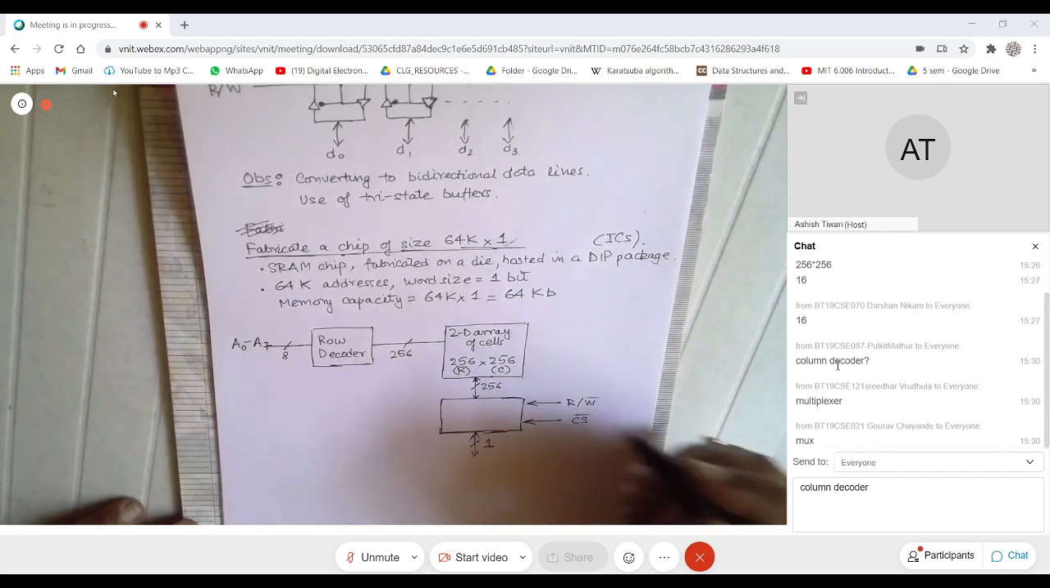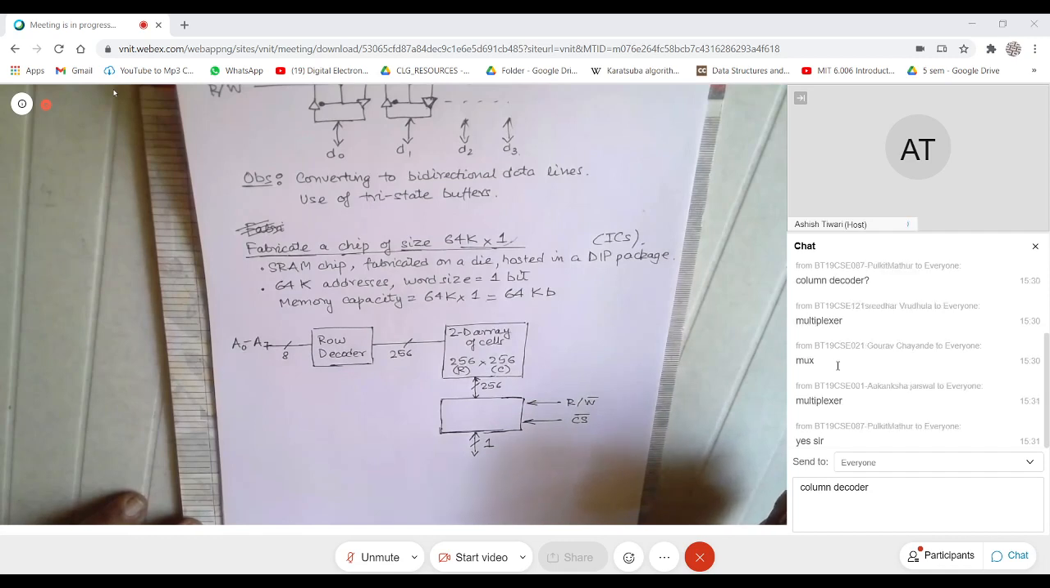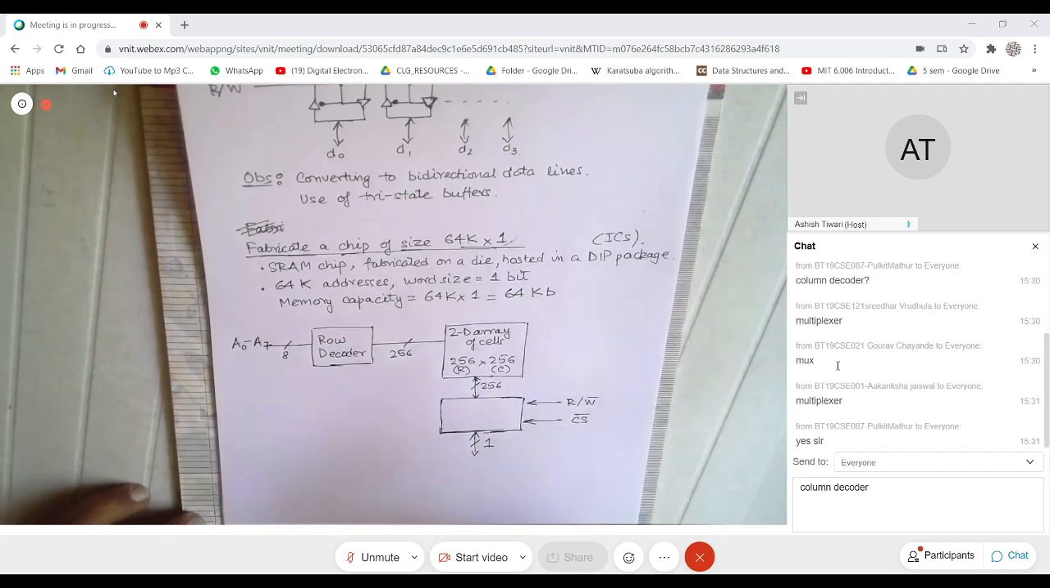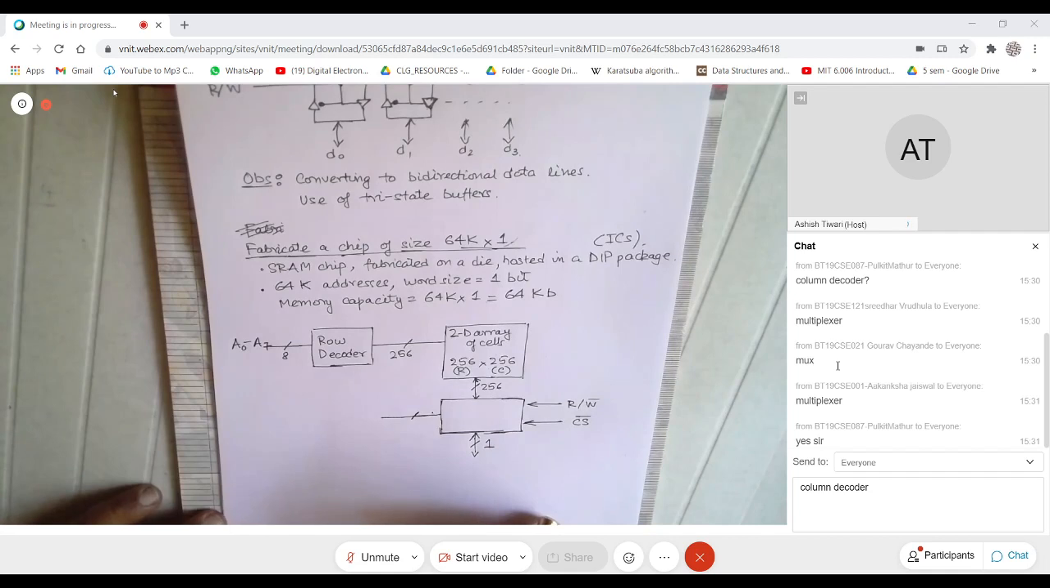Yeah. So you should have a mux, right? I don't know whether you have done that mux thing. Is it fine, Pulkit? You don't need a decoder. You need a mux. Yeah. So can somebody tell me the size of the mux?